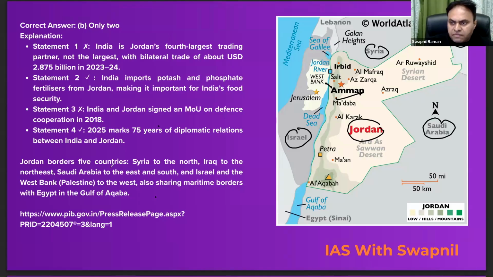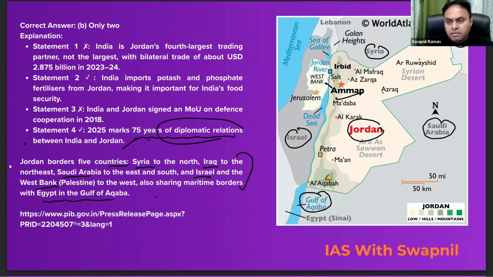So Jordan borders 5 countries: Syria, Iraq, Saudi Arabia, Israel, West Bank, right? Also sharing the maritime border with Egypt in the Gulf of Aqaba. So Egypt के साथ में maritime border है with the Gulf of Aqaba. Do remember all these things because examiner may ask you about the border of Jordan, right? So recently both the countries completed 75 years of diplomatic relations. Clear? Now let's move on to the next question.